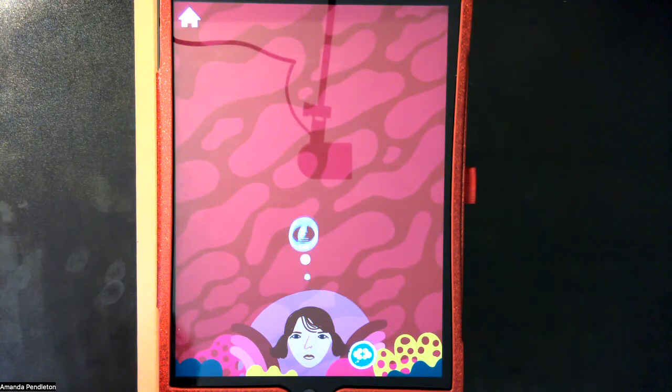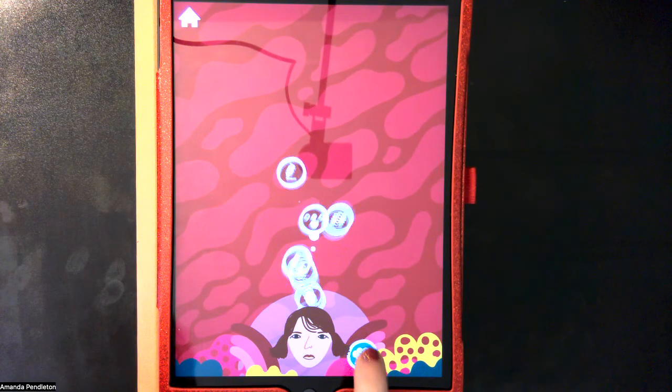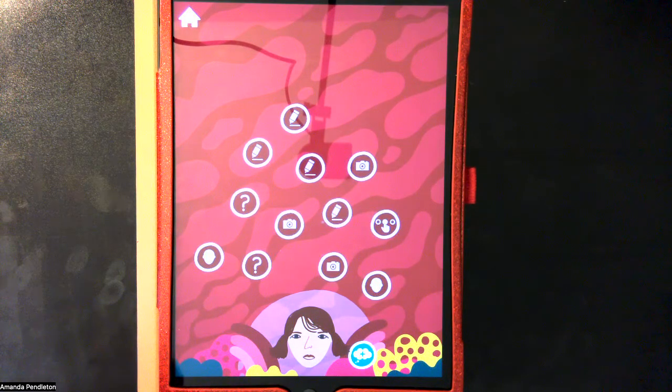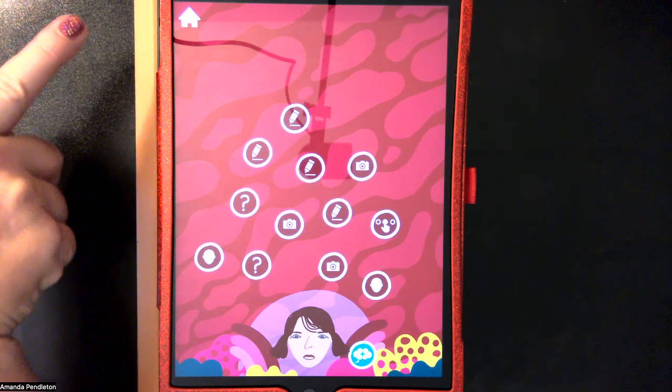You also can add questions by clicking this button. This will add in more questions, more prompts for you. So if you filled them all in, you have more options to choose from. Really great app just to practice some of those skills like we talked about, the reading, the writing, some different socialization pieces, and just a place to be able to express yourself. I hope you enjoy Me, A Kid's Diary by Tiny Bop.